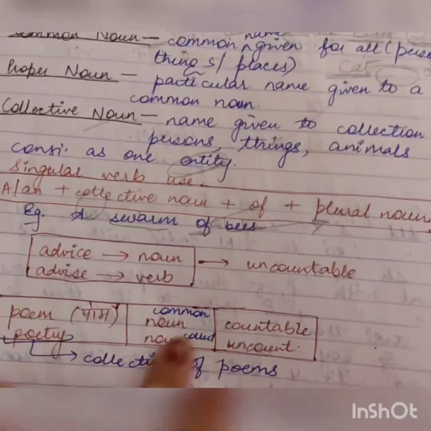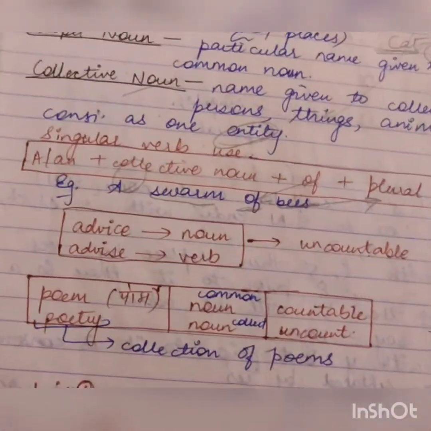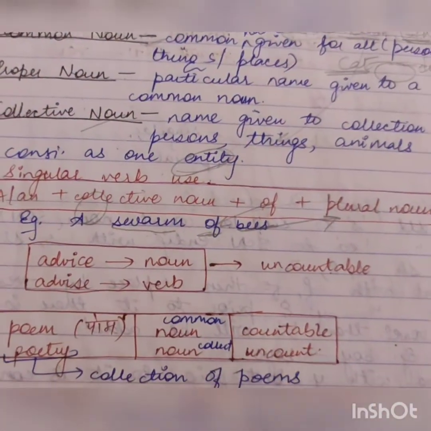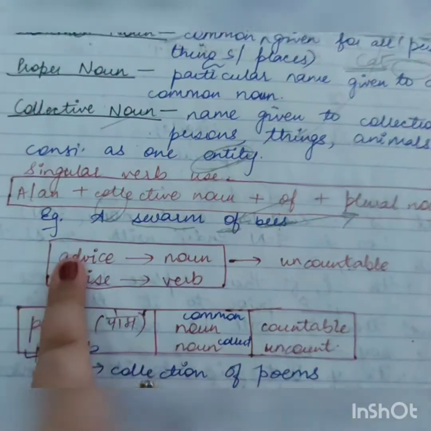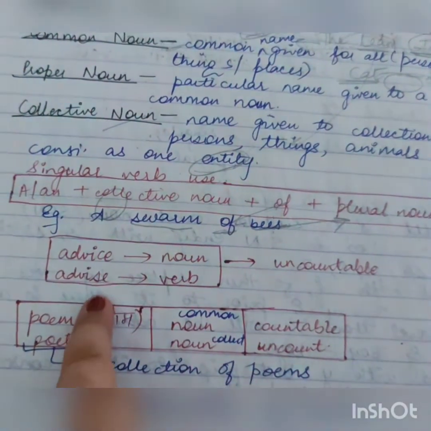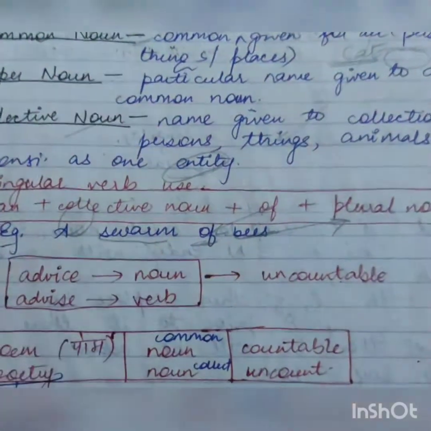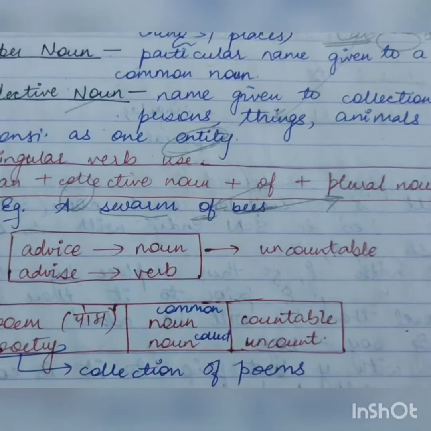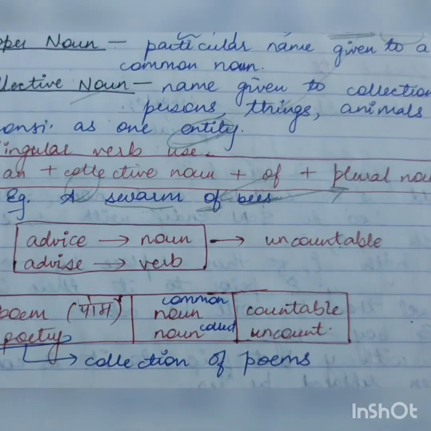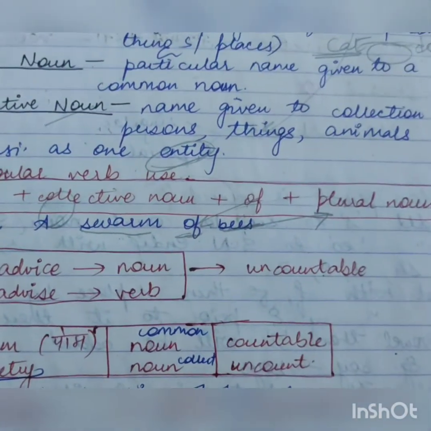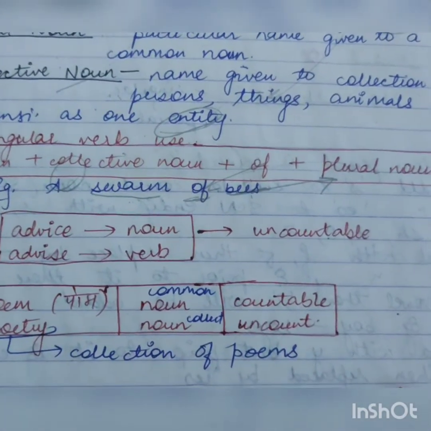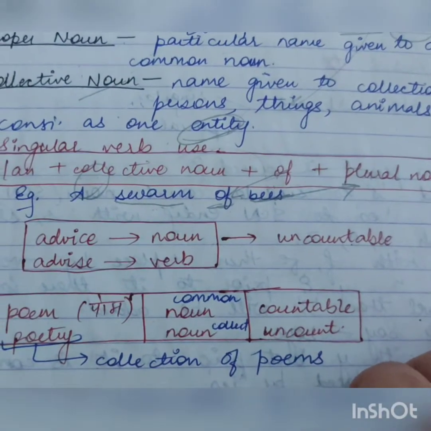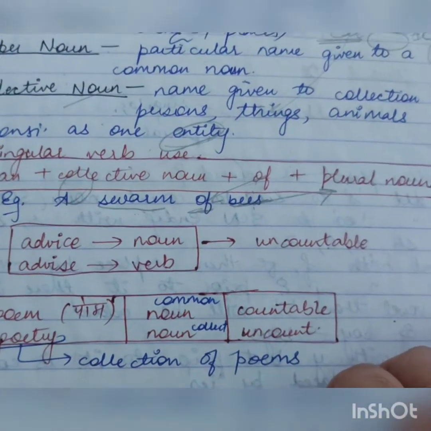Now, these are some small points. Now these are some confusable words you can say. Advice with a C and advise with an S. Okay, advice with a C is a noun. Advise with an S is a verb. Okay, remember this thing. This is a very valid and important point to remember. Don't get confused between the two. So advice with a C is a noun and advise with an S is a verb, and both are uncountable.